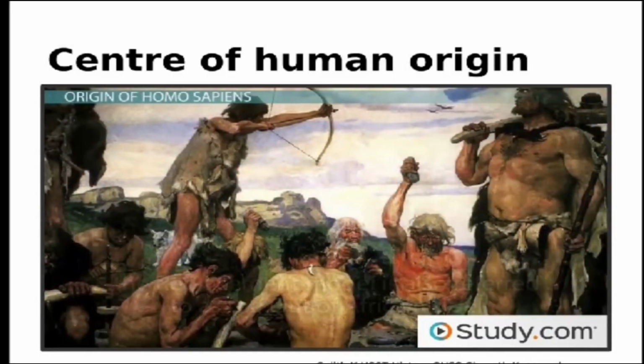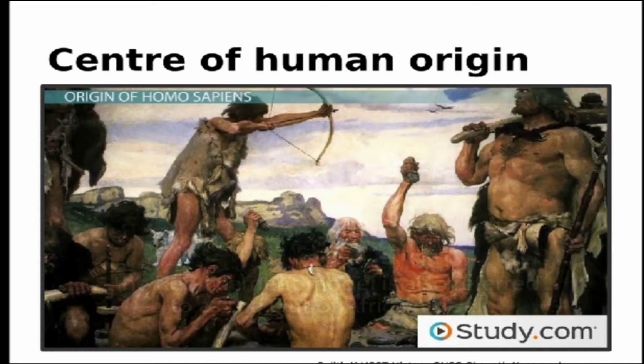Now what was the center of human origin? After examining different fossils which have been recovered from different parts of the world, we are trying to examine from where he must have originated. After examination of these fossils, we have come to the conclusion that the oldest fossils have been recovered from various sites in Africa. That signifies that Africa must be the cradle of human origin. It means humans must have originated from Africa because it had the oldest form of the human being. As a result, Africa is considered to be the original home of the modern human being.